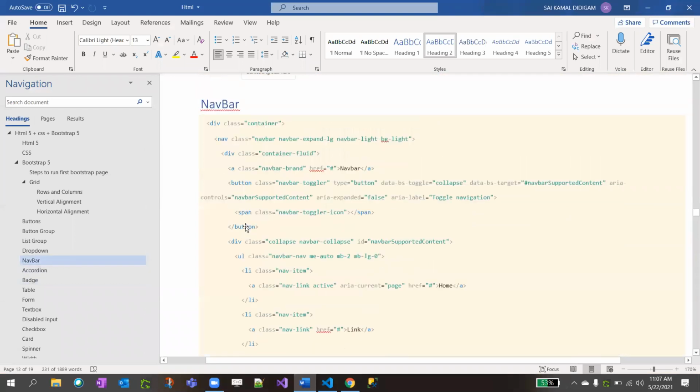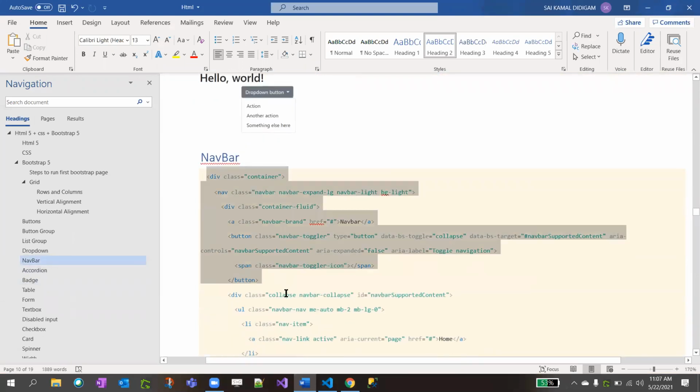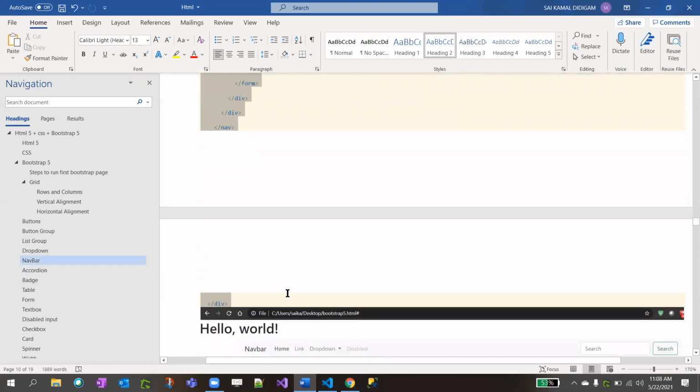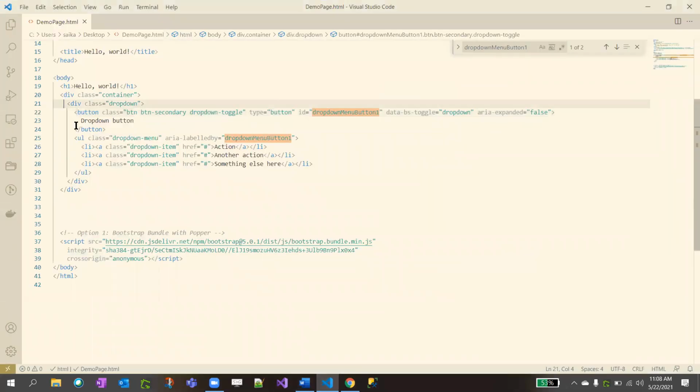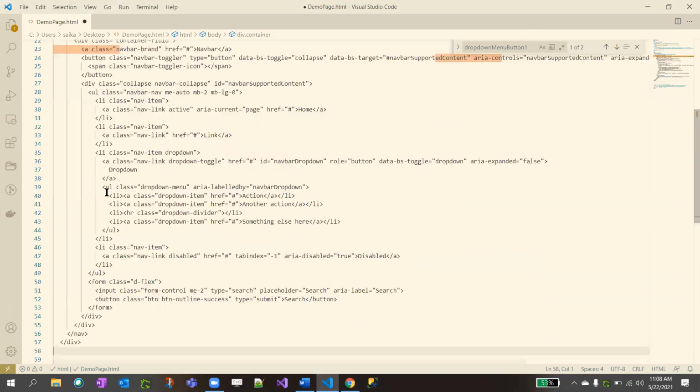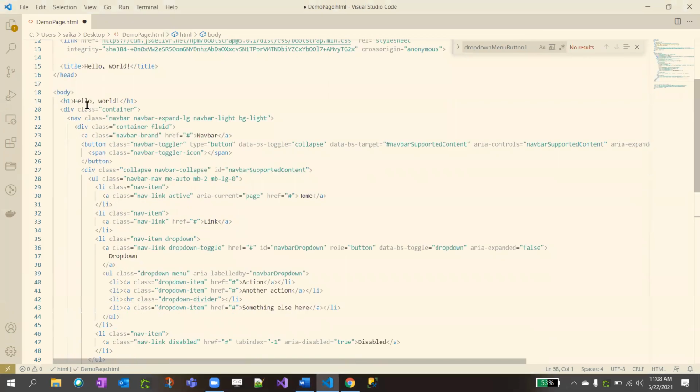Sorry, I'm copying the wrong one. Copy this, paste it in your div class container. So what has happened in the div class, we have a nav. This is a nav HTML tag, not Bootstrap.